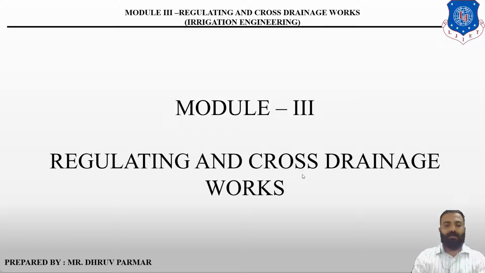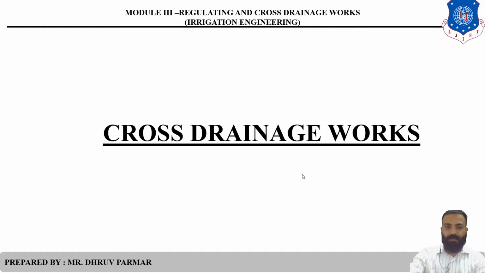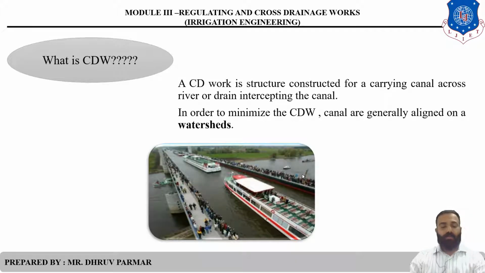So, in this lecture, we discuss a new chapter, a new module called regulating and cross drainage work. So, what is the meaning of cross drainage work? The second name is, in short, CDW. Clear. A cross drainage work is a structure for carrying a canal across a river or a stream, intercepting the canal.